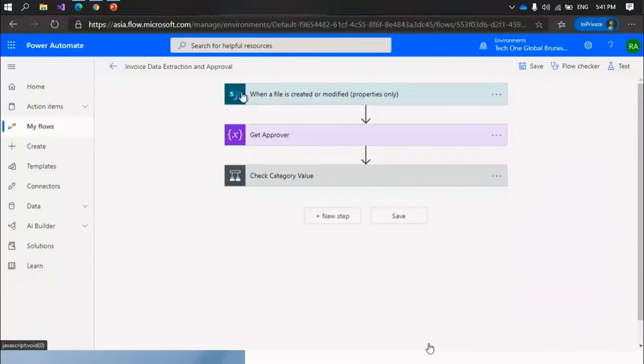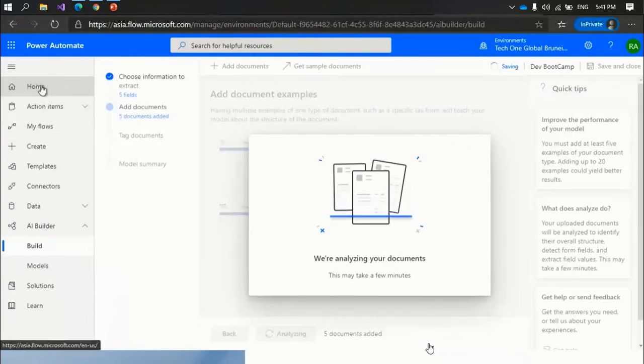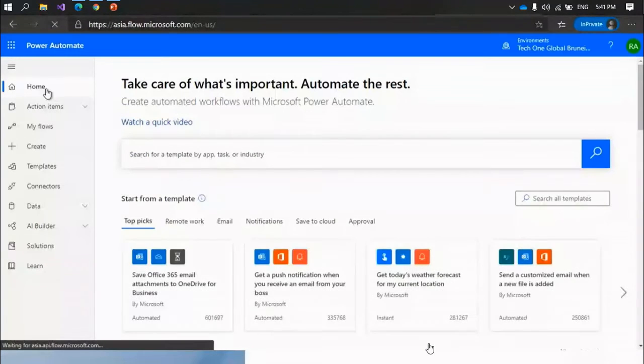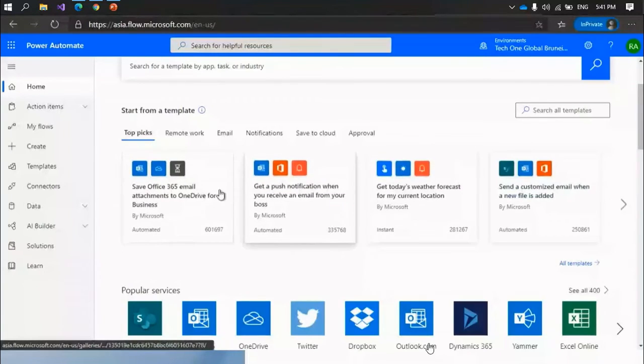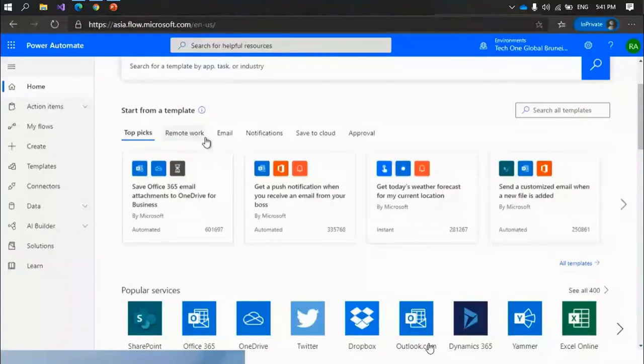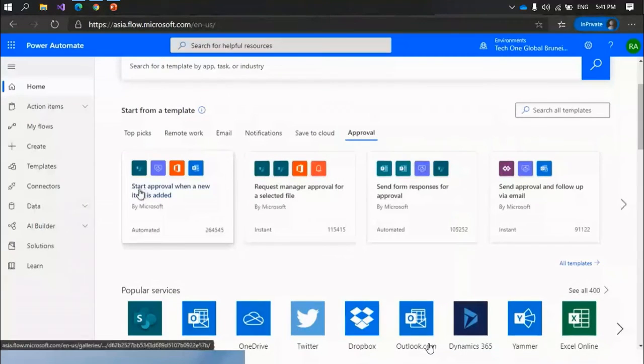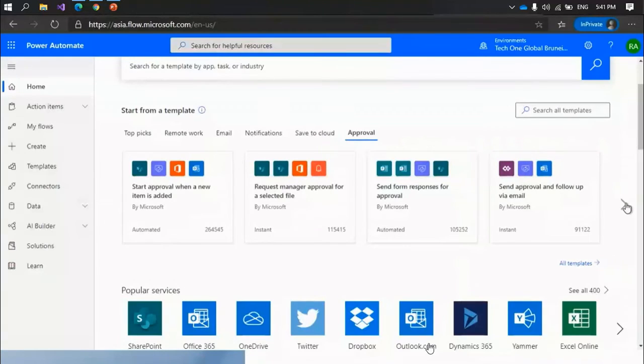So I have chosen a component, like when we go for any kind of flow. Let me go to the home page. Lots of templates are already available for the flow, like remote emails, notifications, and cloud save, where you can save your content to another cloud. Approval-related components are there too, like start the approval when a new item is added, request manager approval, and send response. These templates are already available. You can plug them in and start your flow on top of that.